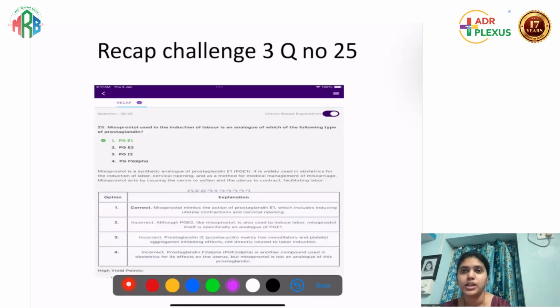Okay. So இதுக்கு similar we had a question on misoprostol. Misoprostol வந்து induction of laborல யூஸ் பண்றோம். What type of prostaglandin was it was the question. இதுல PGE2ல வந்துட்டு it is the dinoprostone.